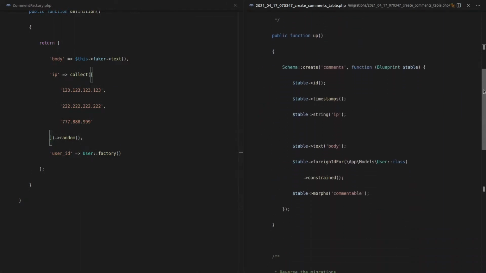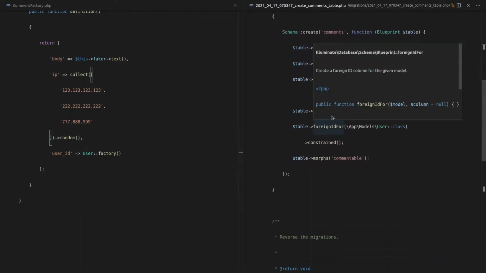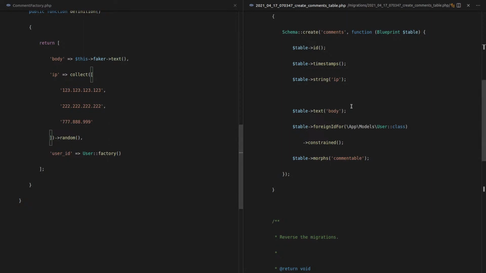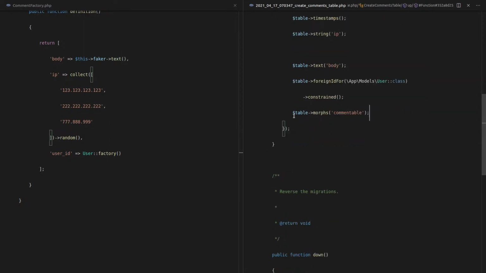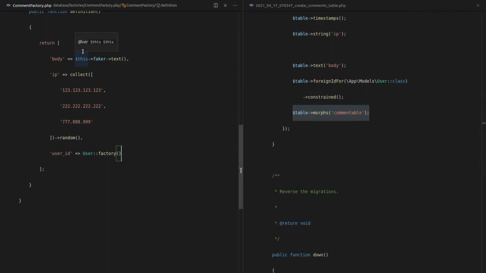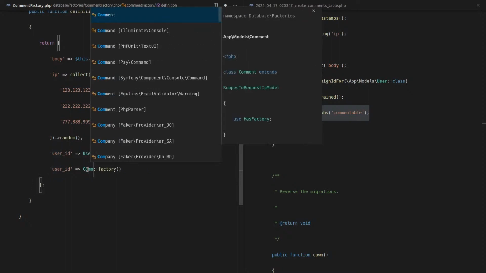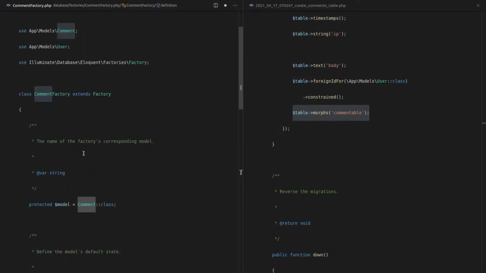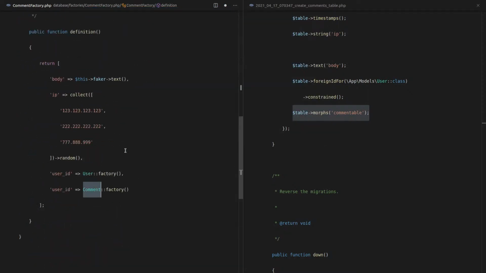And I'll come down here and make sure that we have something for everything. So we've got the body. We've got a user ID. Now we need to have this commentable. Yeah, do I want that to sit in here though? I guess I do. We'll have the same thing, but then you'll just override it when you're actually using the factory. So let's come in here and we'll say comment, and I'll import that. Check that imported properly, and it did.